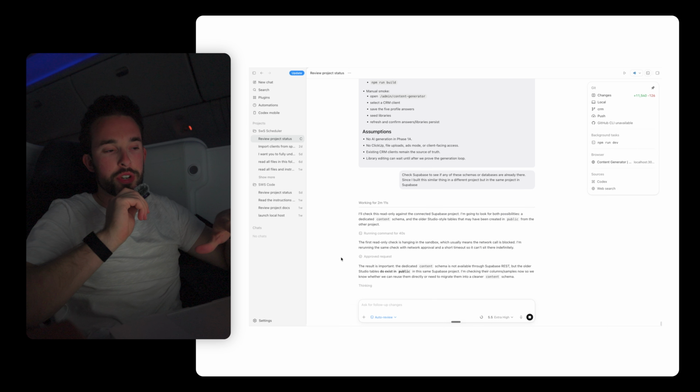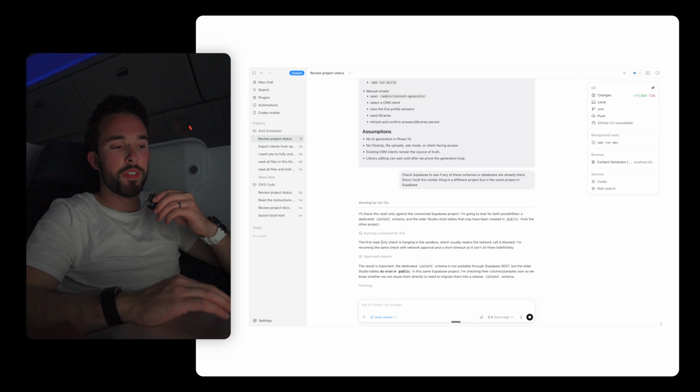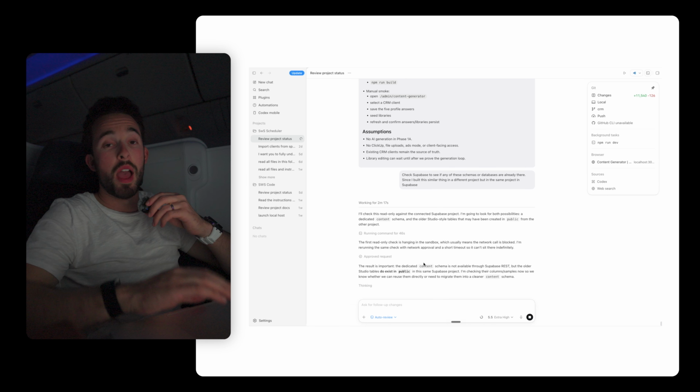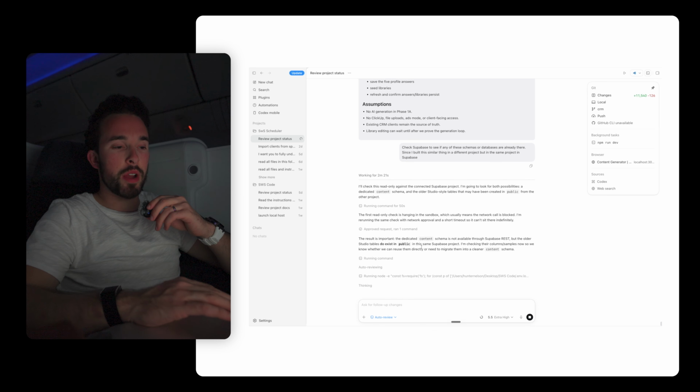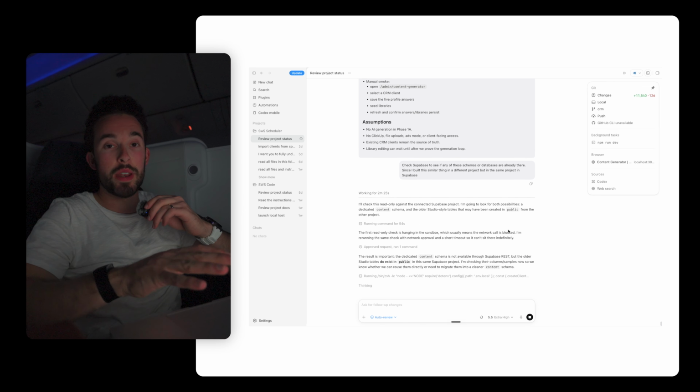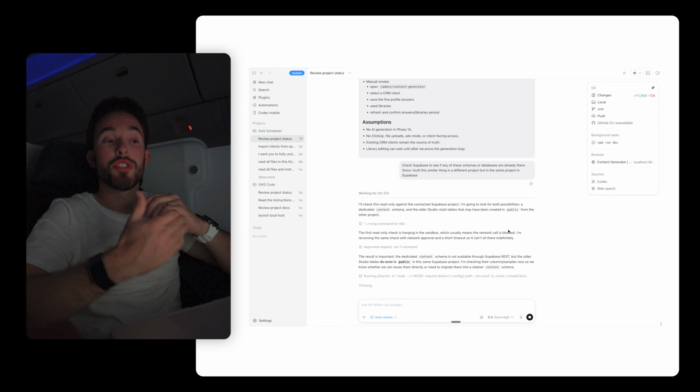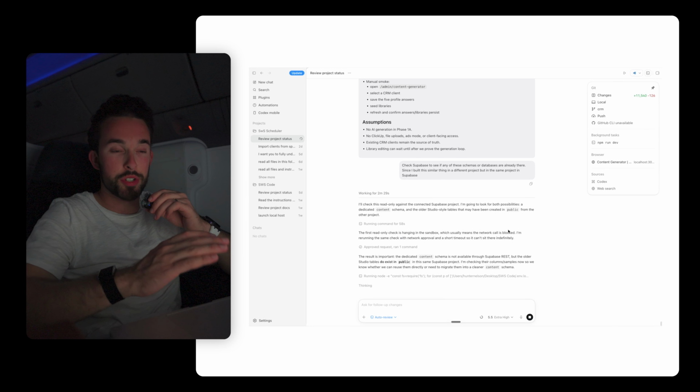It loves to troubleshoot itself. So you can see the first read-only check is hanging in the sandbox, which usually means the network call is blocked. I have no idea what any of that means. I'm rerunning the same check with network approval in a short timeout, so it can't sit there indefinitely. I have no idea what that means, but it's troubleshooting. It's figuring out a way, which is really cool.